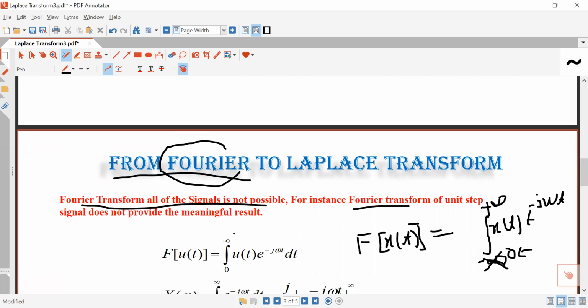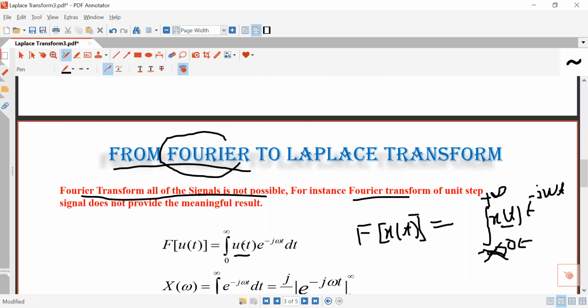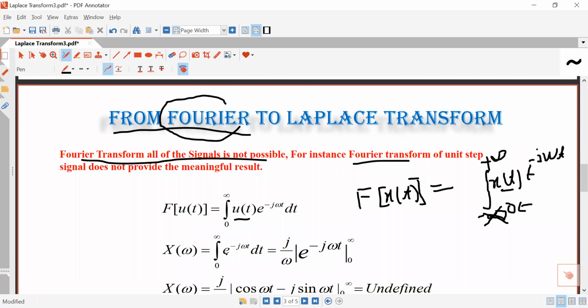So now the question is, what will be the Fourier transform of u(t)? In place of x(t), you will have to write u(t), times e to the power minus j omega t. And between 0 and infinity, u(t) is 1. So this becomes the integral of e to the power minus j omega t dt. And when you integrate this term, you will get this result.